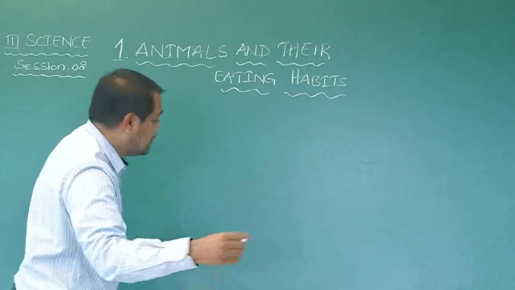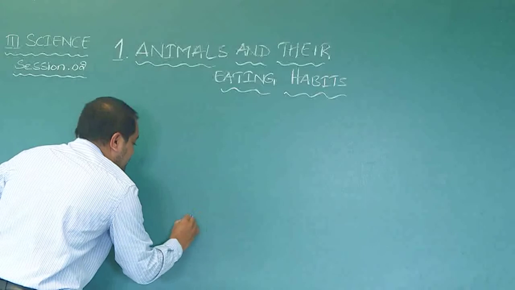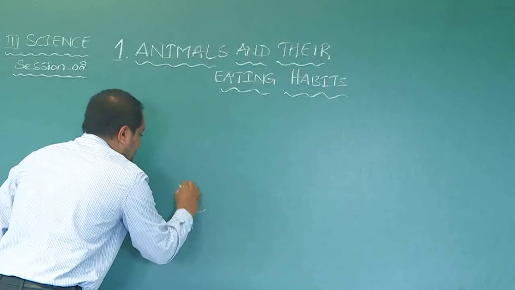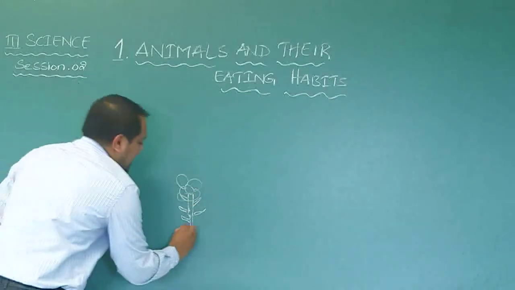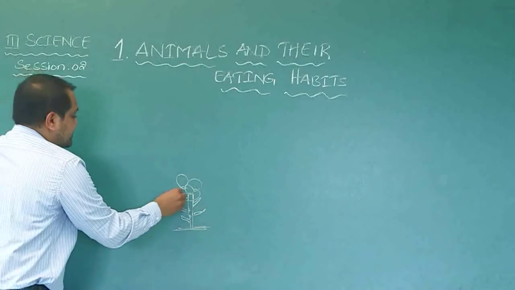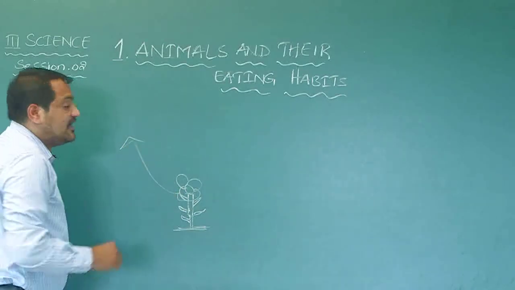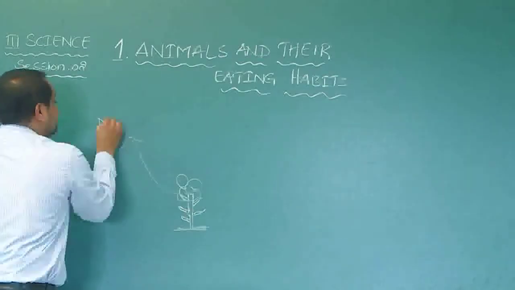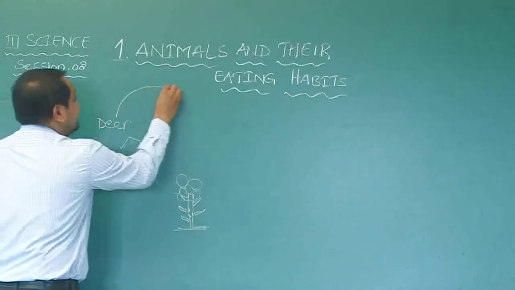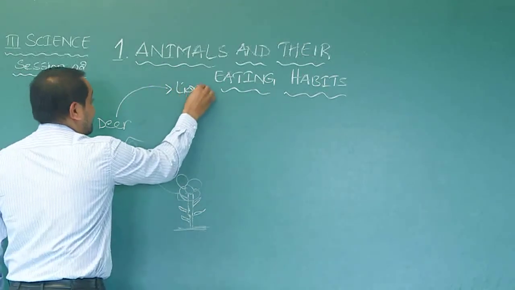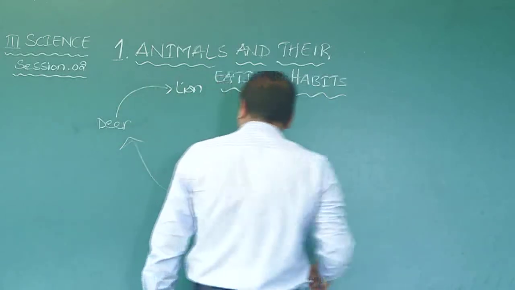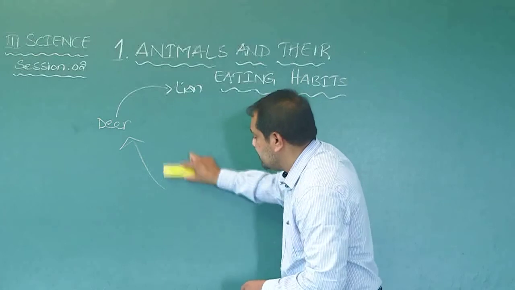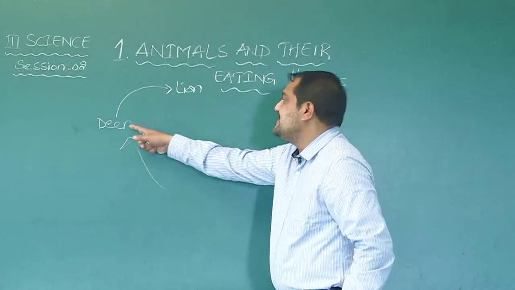In the food chain, what is the first one? Plants. Plants are first. This plant is eaten by animal. Okay. So which animal is given to us here? Deer. Now this deer is again eaten by lion. Now what is the question? The question is, if these plants are not there, what will happen to deer and lion?